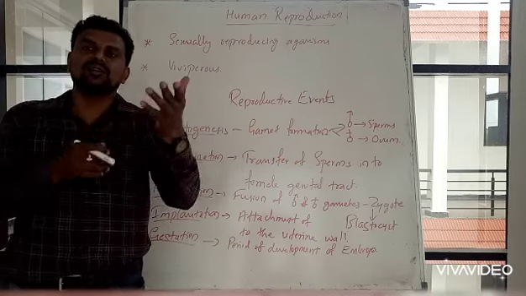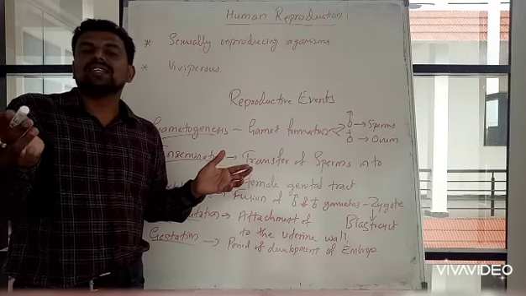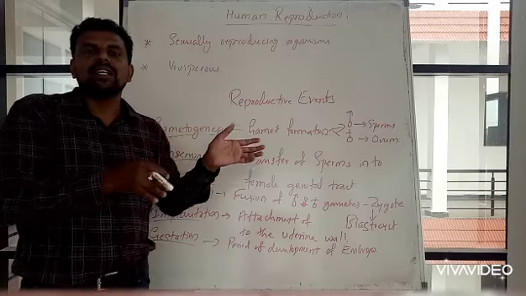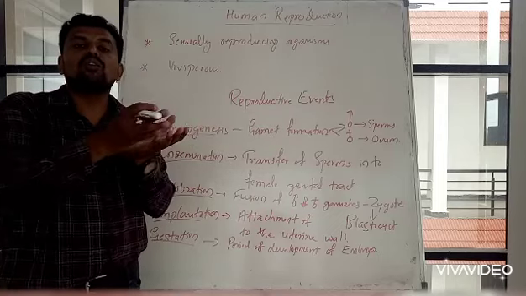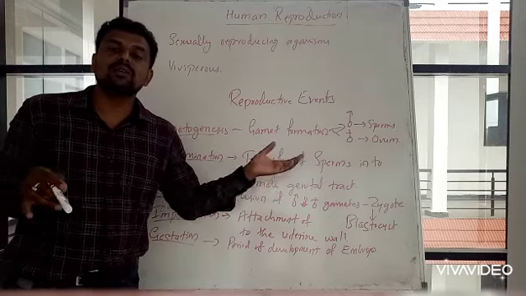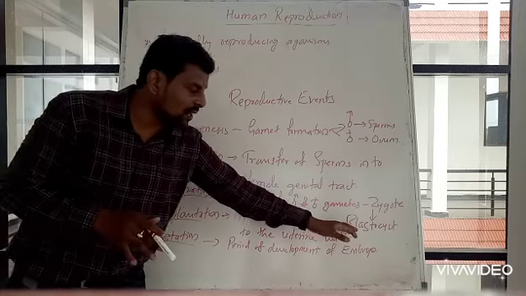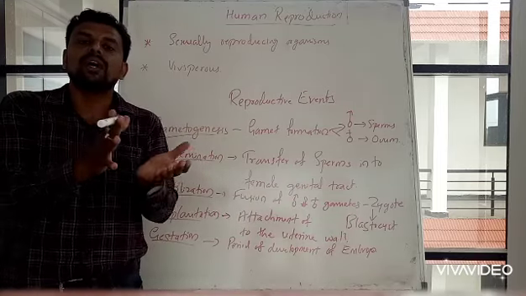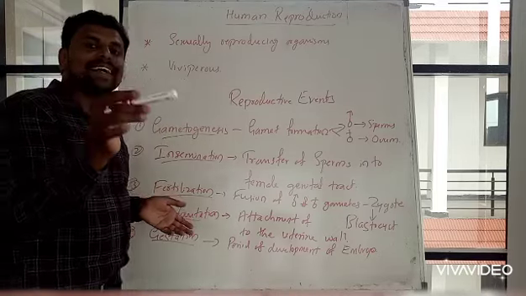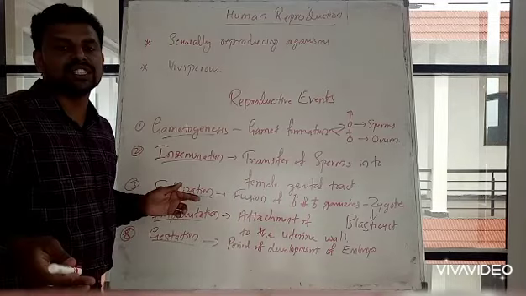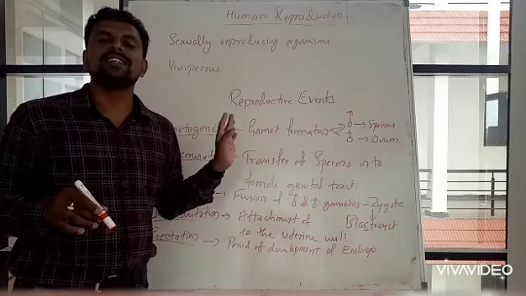In pregnancy, the female carries it for about 9 months, during which it develops into an embryo and then a baby. That period is known as gestation.